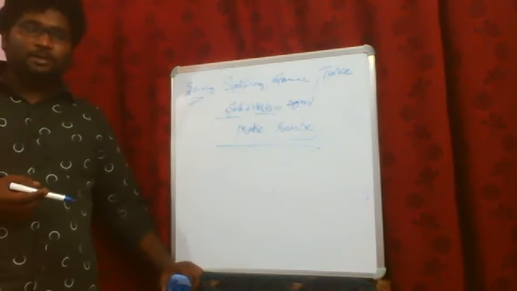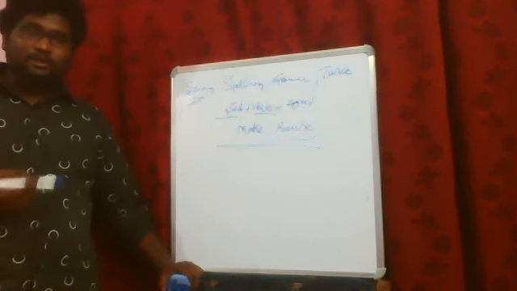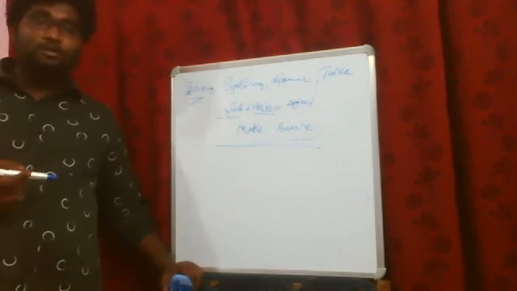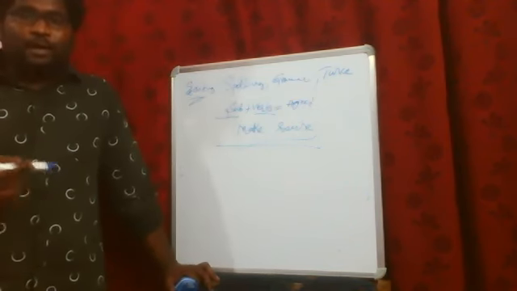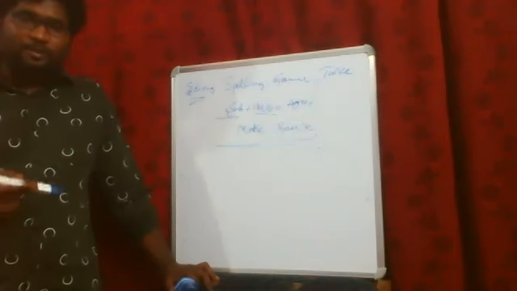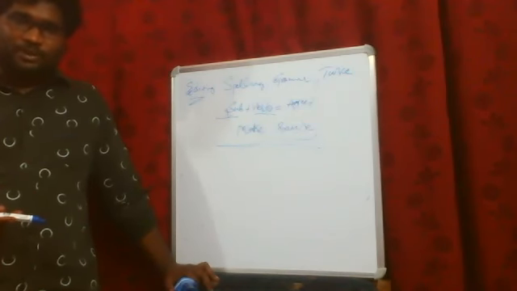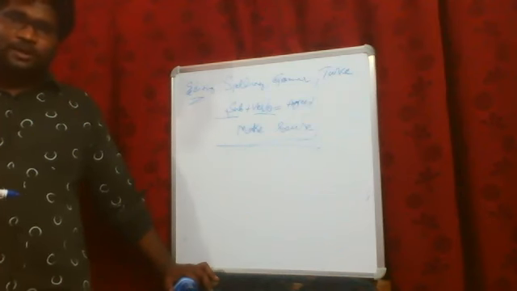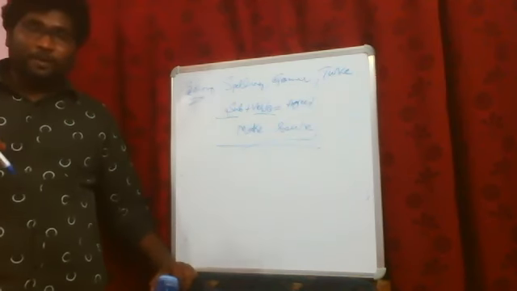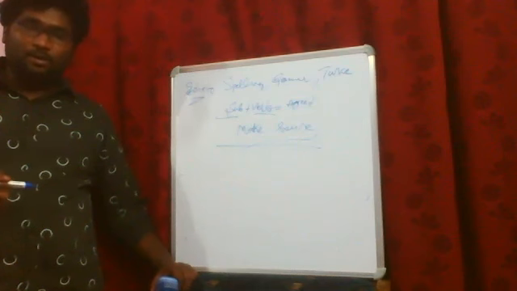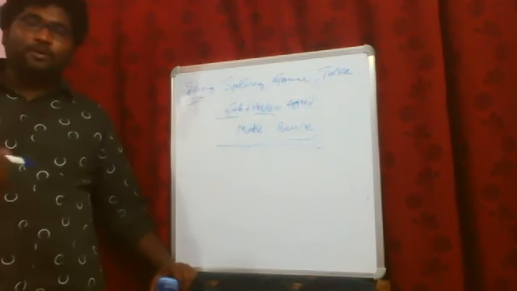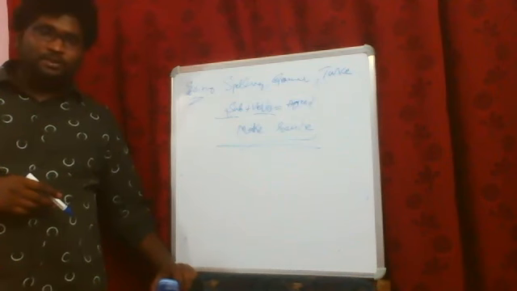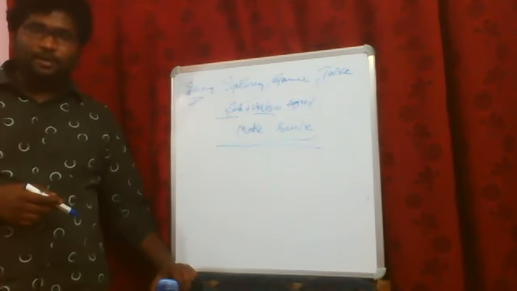Once we come to the class, we'll give you some exercises so that you'll have practice, and you'll come to know how to write a paragraph. And when you go for competitive examinations, for example, at the time of your placement selections, you're going to have a test on English. Most of the time they may ask you to write a passage by giving a picture, or they may ask you to write an essay. So when you're going for any one of these, make sure these are the steps that you follow. So this is what it is all about paragraph writing. Thank you.